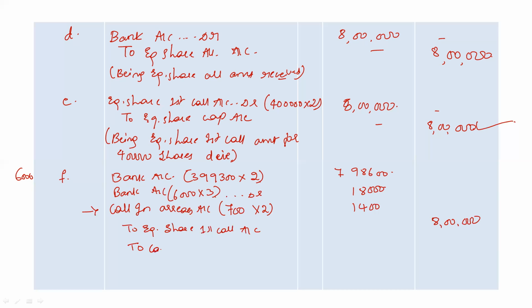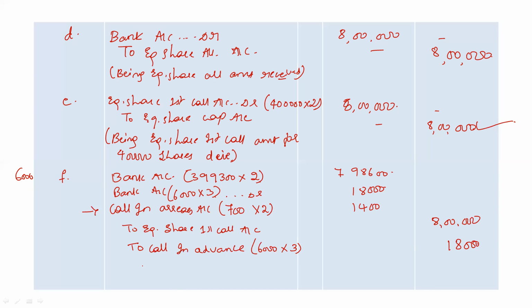So calls in advance account is also credited, for 6,000 shares into 3 rupees, again 18,000 rupees. Now if you want to see whether your entry is correct or not, you can total the debit and credit side amounts.